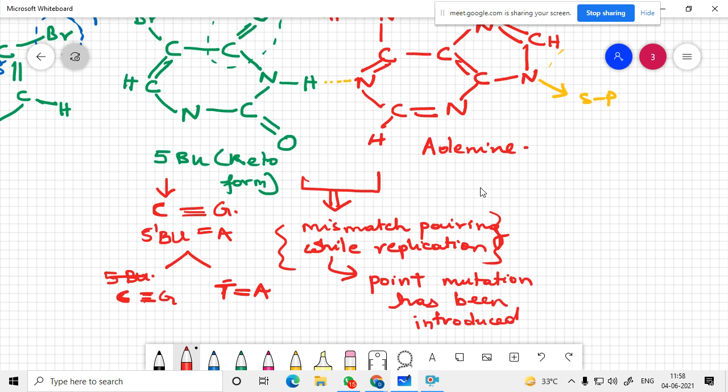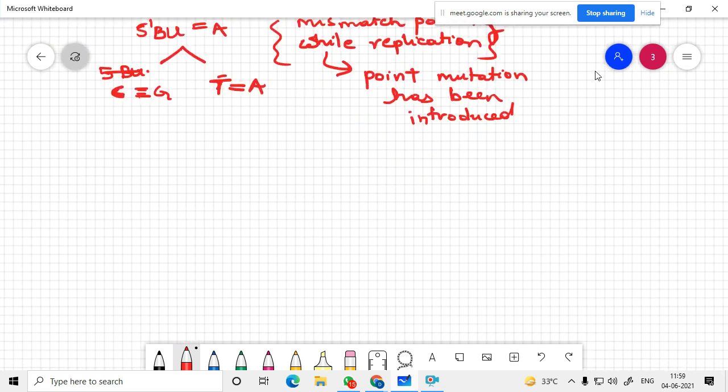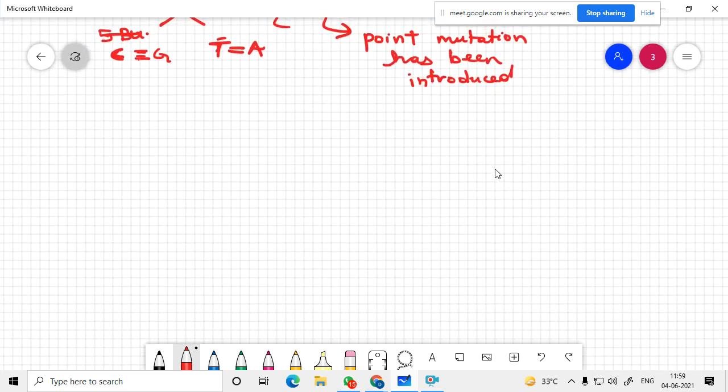We have to show the structures, right? You have to. Fortunately, I don't have to do.